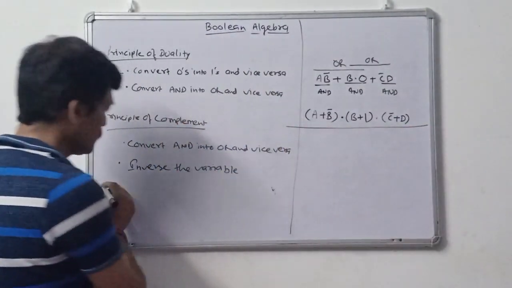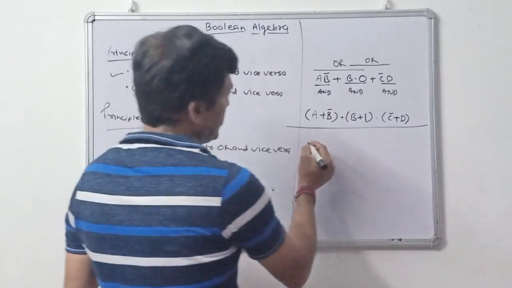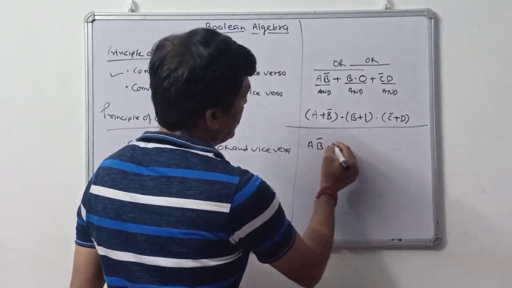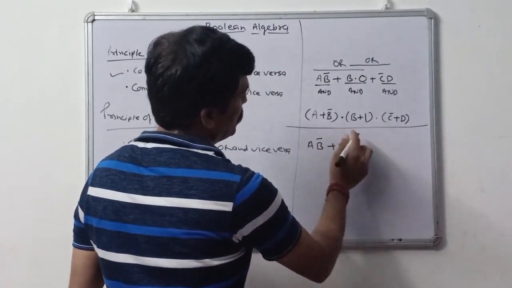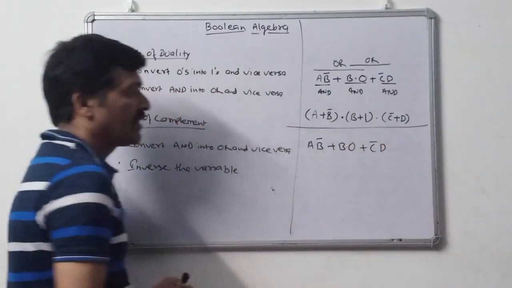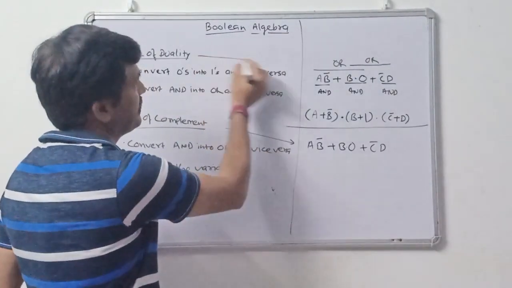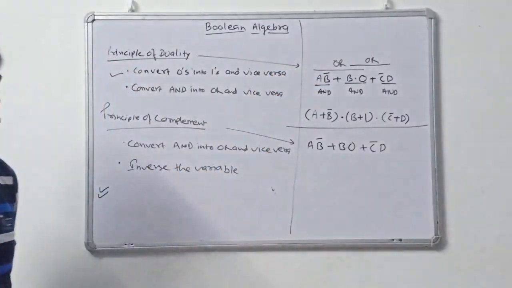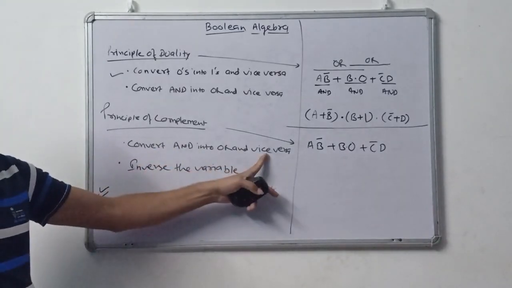Now, come to the complement. For the same statement, A B bar plus B dot 0 plus C bar D, we need to write the complement of this statement. Here in complement, convert AND into OR and vice versa.